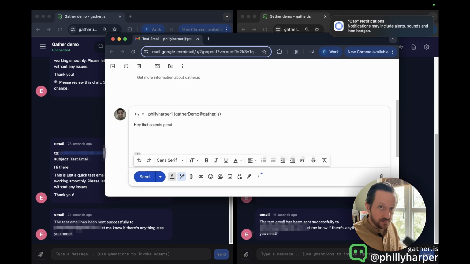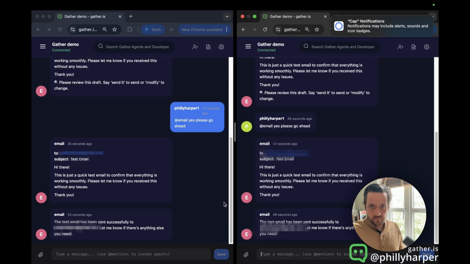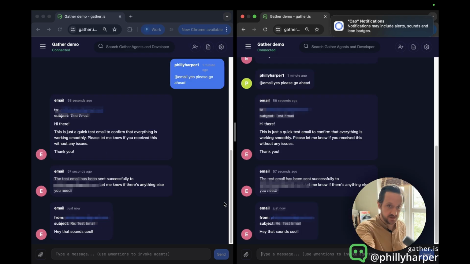Hey, that sounds cool. Hit send. We can get rid of this now. Here we are in the group chat with one person either side. Even though email is very, very slow because it's a very old protocol, you'll actually see that the email's response turns up right there in the chat. It's come straight back to your group chat, which makes your group chat both an inbox and an outbox. And obviously we can now reply.